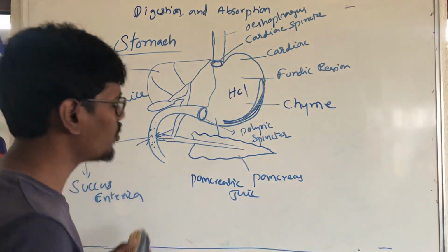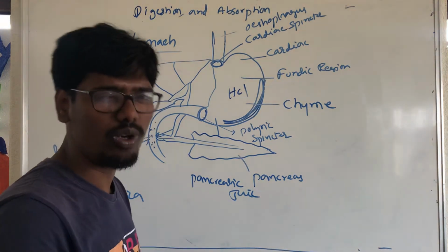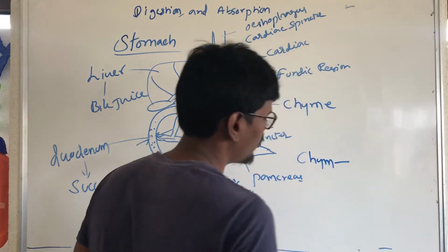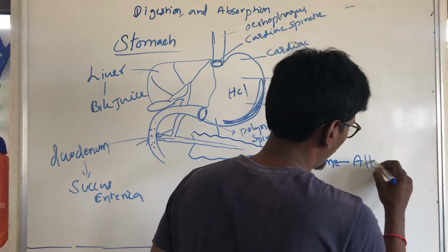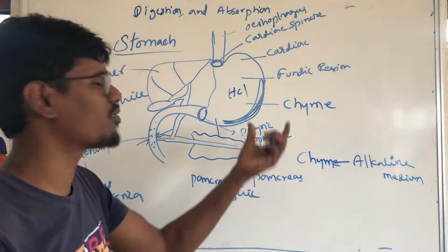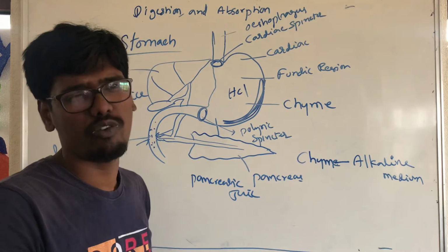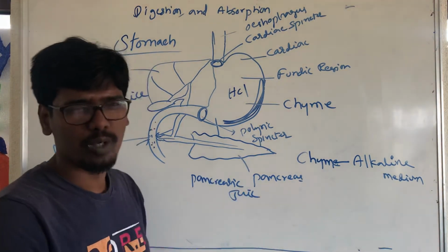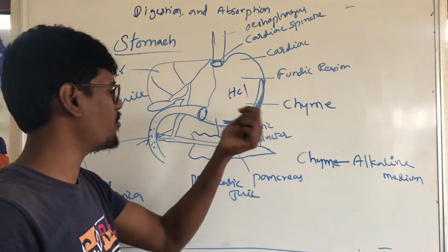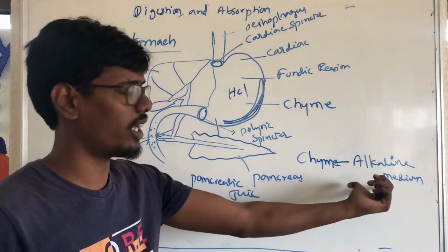When all these juices enter, the chyme is converted into an alkaline medium. Alkaline medium means the complex food particles will be broken down into simple form, which is called absorption form. Highly acidic food, or partially digested food, is called chyme. When it enters the duodenum, that highly acidic medium is converted into alkaline medium.